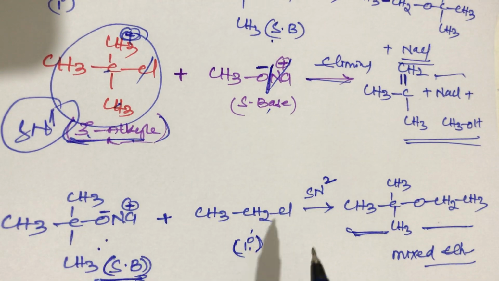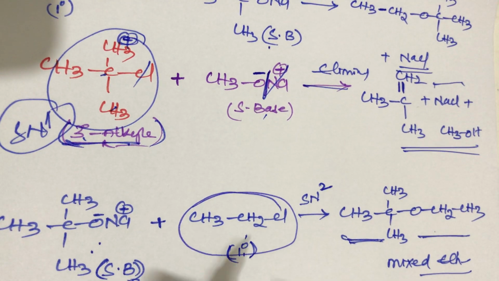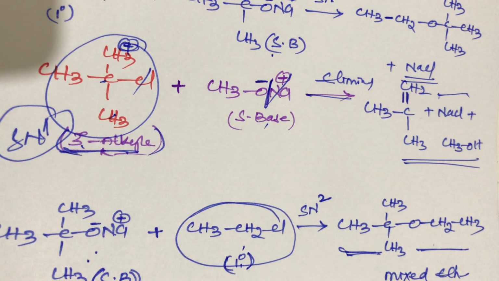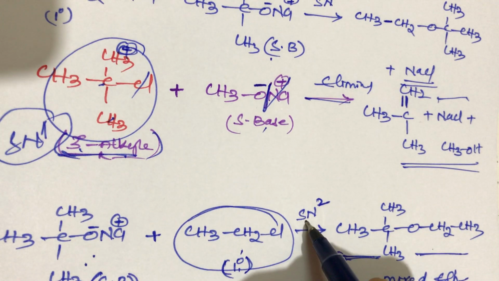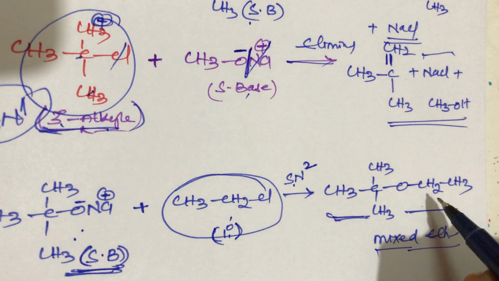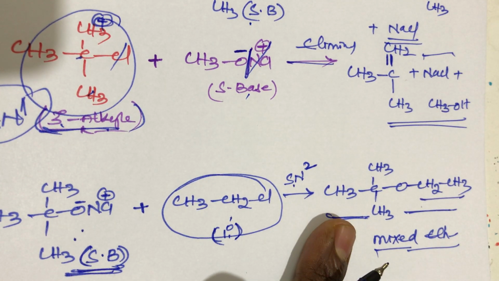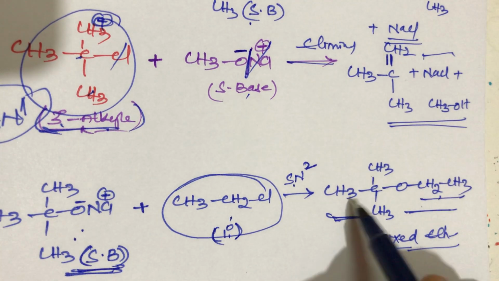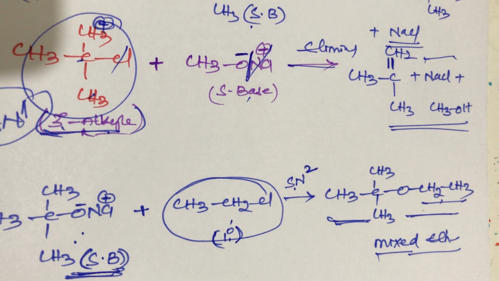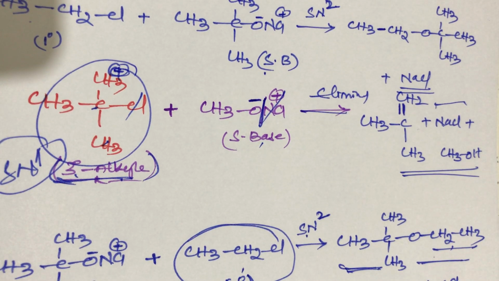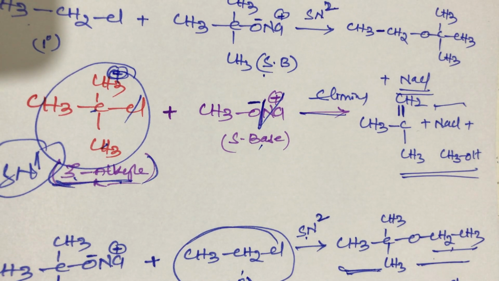That is the SN1 mechanism. But primary alkyl halide in the presence of a strong base, it is a strong nucleophile, and it favors the SN2 mechanism. This is the SN2 mechanism. It gives a mixed ether, that is ethyl tertiary butyl ether. This is the simple trick, student. Ethyl tertiary butyl ether will be formed. This is a simple trick for preparation of ethers. This is the condition, students.